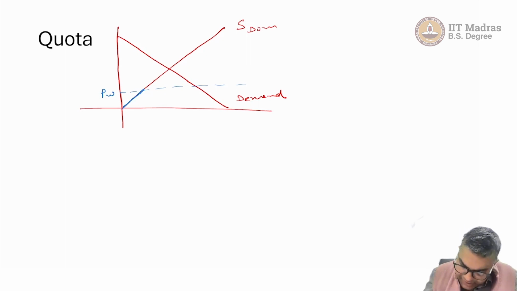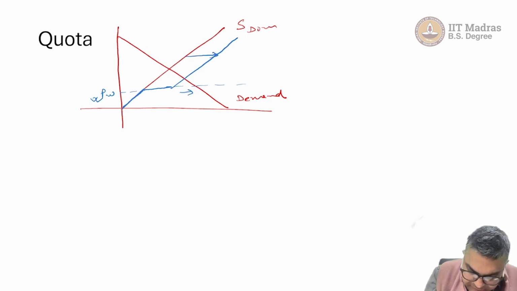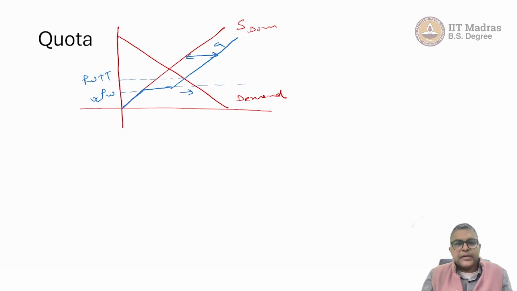Now we have a quota equivalent to A. So the A amount will be supplied at PW price by foreign companies, and then again domestic companies will take over. Why can we not go in this direction? Because government is limiting the amount of import to A. This shift is equivalent to A, and this is of course PW, and because we are taking the equivalent amount, this is going to be PW plus T. I'm not going to get into the details of it, I leave it to you to figure out.